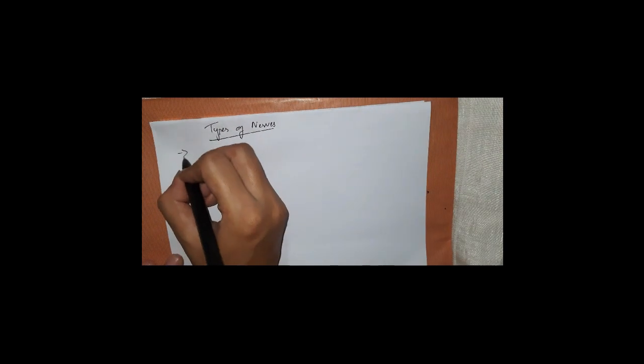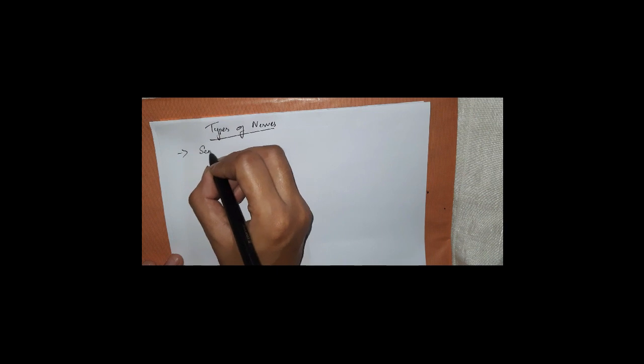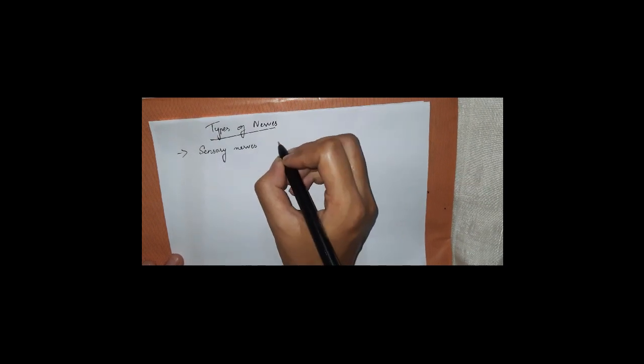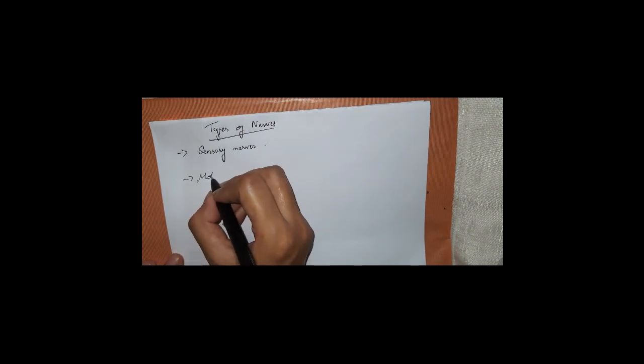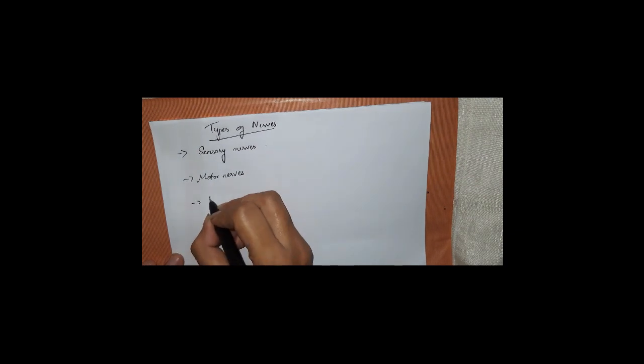Okay, next one we have is the types of nerves, and even here there are three kinds of nerves. Before, we have already studied the types of neurons, and now we will discuss the types of nerves. First one you have is your sensory nerves, then second you have is your motor nerves, and the third one you have is your mixed nerves.